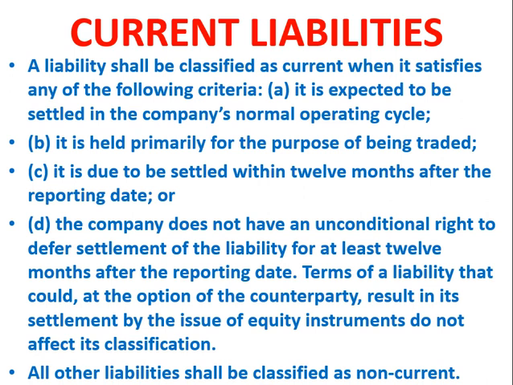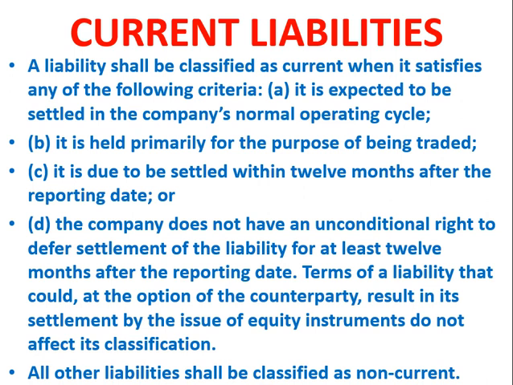It is expected to settle within 12 months, and the company doesn't have any right to defer settlement of the liability for at least 12 months after the reporting date. That means it needs to be settled within 12 months. Any other liabilities which are not settled within 12 months are termed non-current liabilities. Now let's see the various components of current liabilities.